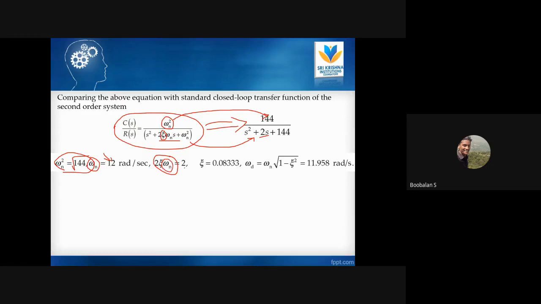So 2 by 12, so 2 by 24. So what is 1 by 24? It will be around 0.08. And omega d is a simple formula: omega n square root of 1 minus epsilon square. Omega n we have just found, 12. And the epsilon value we have just found, 0.08. Just substitute it, and you get the value of omega d, 11.958.